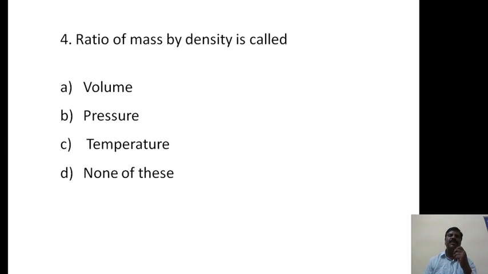The A option is correct. Density is mass per unit volume, therefore volume is equal to mass by density. Therefore A is the right option.